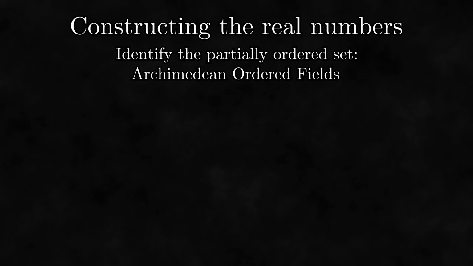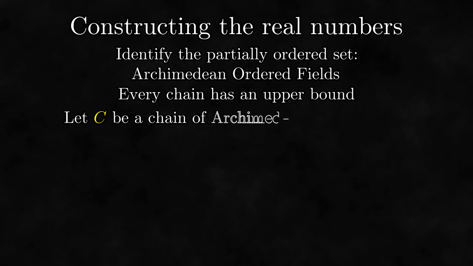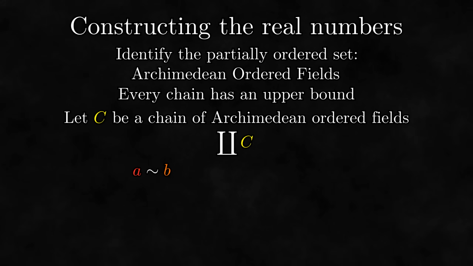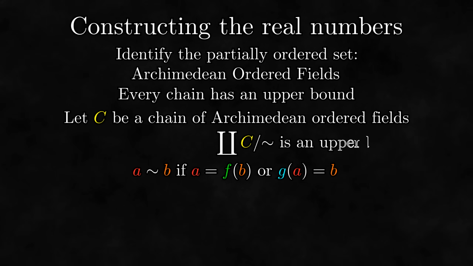Now that we've identified our ordered set, we need to prove that every chain has an upper bound. So let C be a chain of Archimedean ordered fields. What is an upper bound of this chain? Well, we just need to find an Archimedean ordered field that has all the others in the chain embedded into it. While conceptually we would want to use a union again, we can't do that here because we aren't actually sorting by the subset relation. Instead, we can use the disjoint union of all the fields in the chain, and then set elements of this union equal to each other if they are equal under some homomorphism between the two fields that they are from. Formalizing this idea gives us an upper bound to our chain.